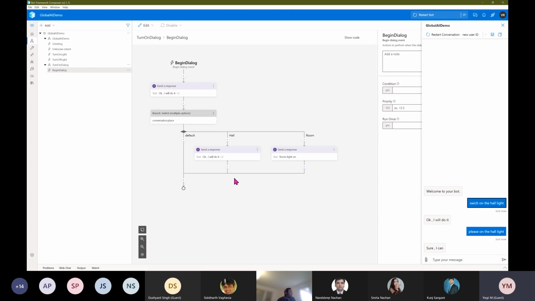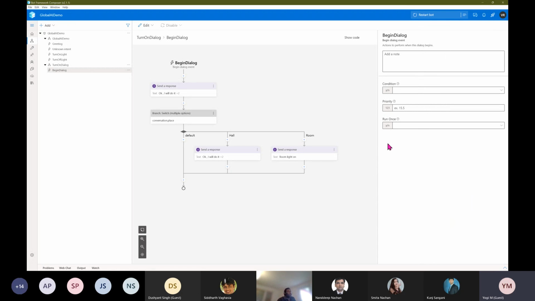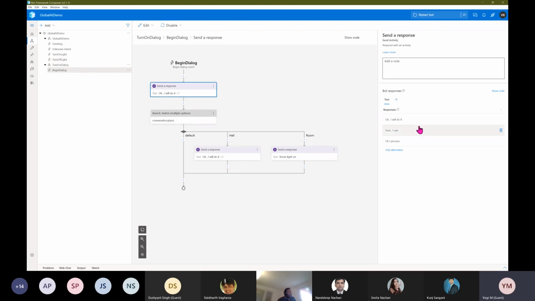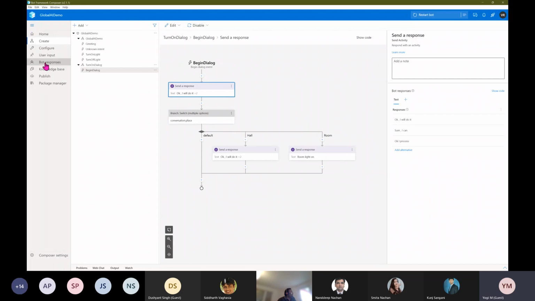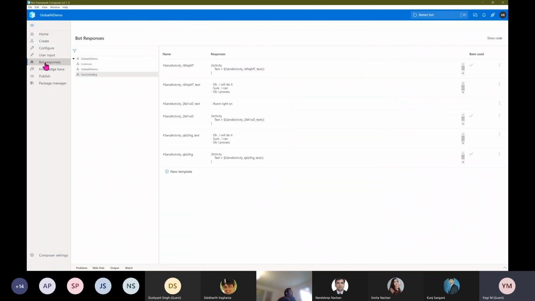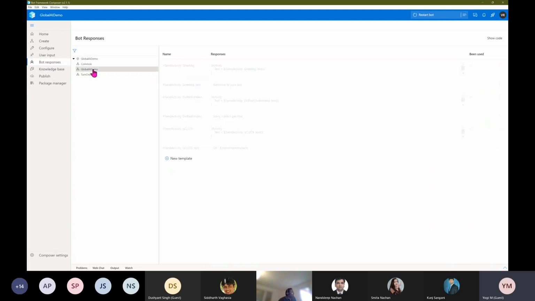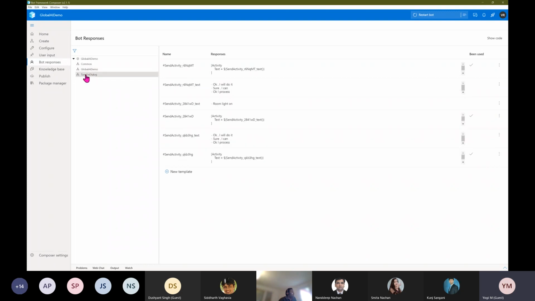This we define in the LG, language generation. Where is this information available? Let's say here you can see we gave three statements: okay, I'll do it, sure I can, okay, processing. All this information is stored in the Bot Responses. If you click this Bot Responses, the dialog-wise information is available. For example, the turn on dialog. If you click global AI demo, this is a top-level dialog. This is a child dialog. Turn on the dialog. Here you can see our information.